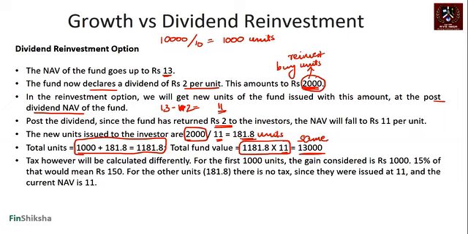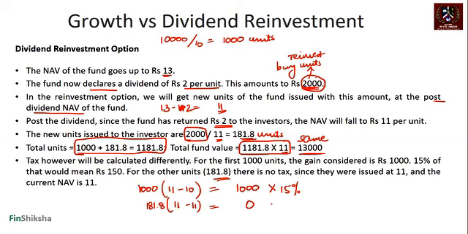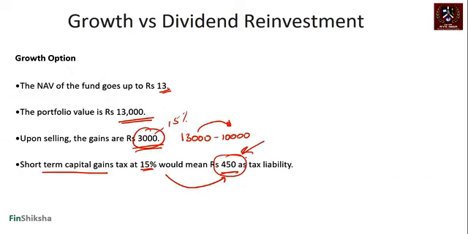Tax, however, will be calculated differently. On the first 1000 units, you bought them for 10 and you sold them for 11, so your gain is 1000 rupees, correct? This is short-term capital gain tax because you have effectively sold those at that point of time, if you are selling it now just after the dividend. On the next 181.8 units, you got them at 11 and you sold them at 11, so there is going to be no income because of that, and so there is no tax because of that, and hence the tax amount is 150 when compared to earlier where the tax amount was 450.